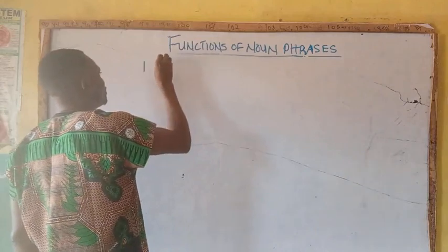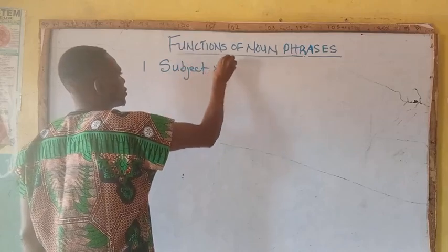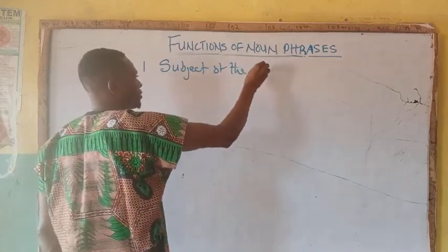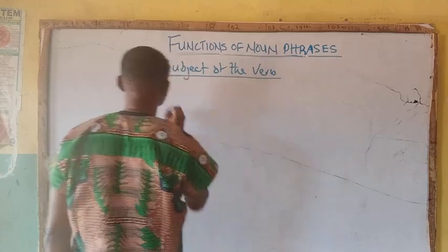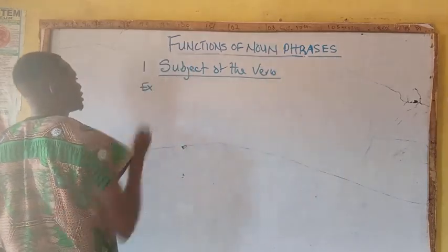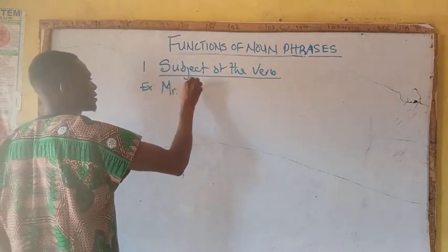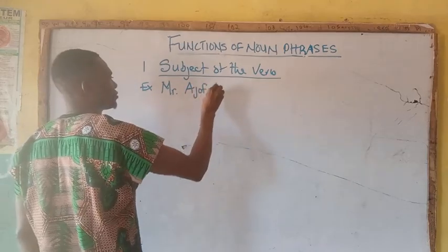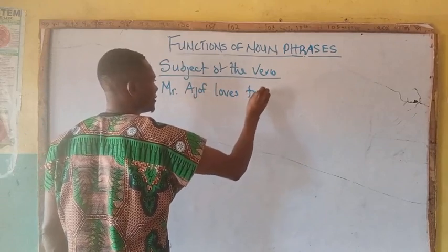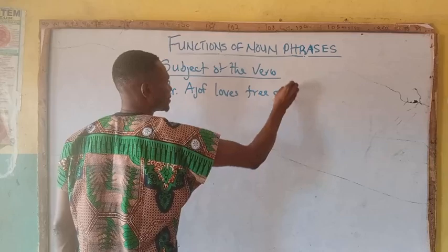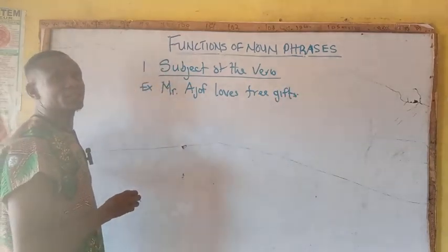Number one, we have subject of the verb, subject of the verb. Example: Mr. Ajof loves free gifts. Mr. Ajof loves free gifts.